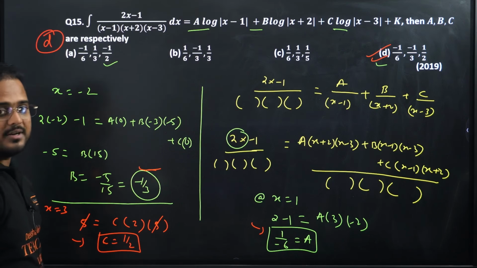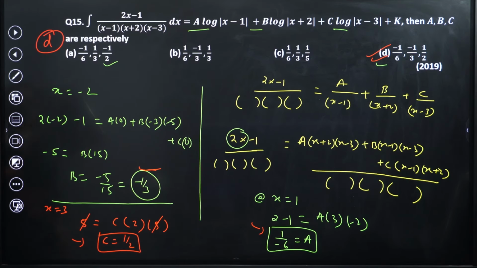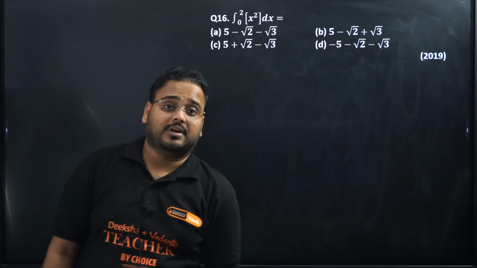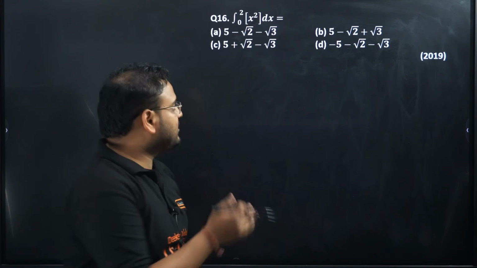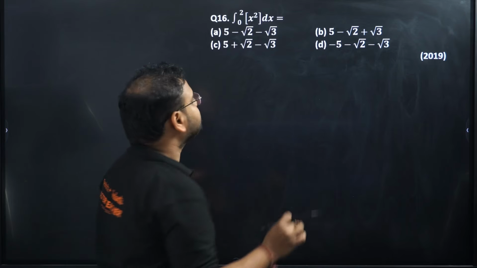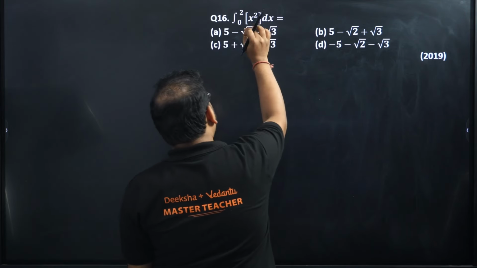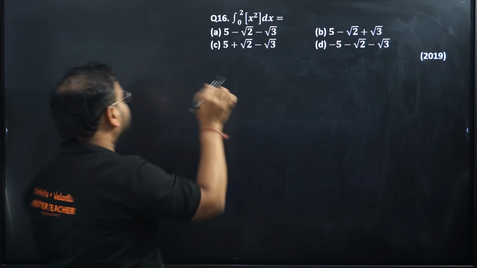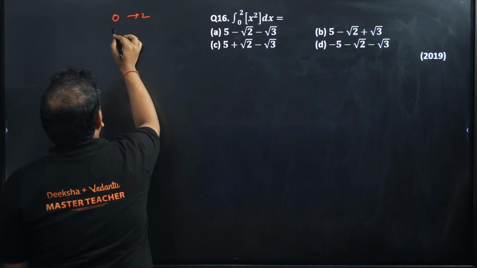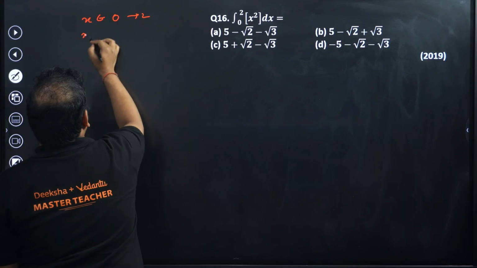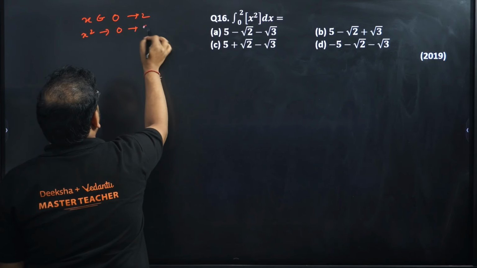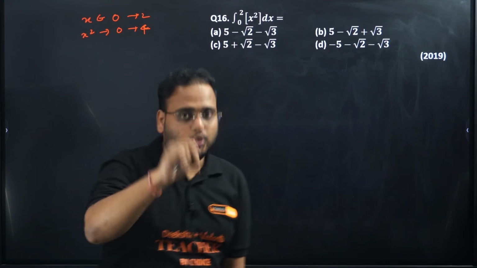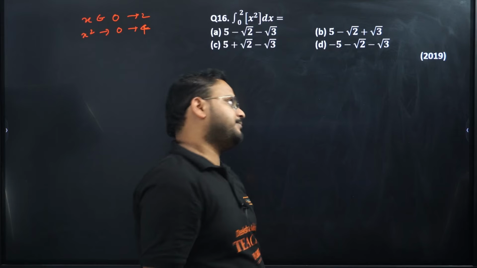Okay, clear? No problem. Moving on to question number 16 now. In this we have GIF of x square. We have done GIF of x questions, but this is not GIF of x, it is GIF of x square, so we have to be careful over here. If x ranges from 0 to 2, this limit is given for the variable x. Then x square will range from 0 to 4.